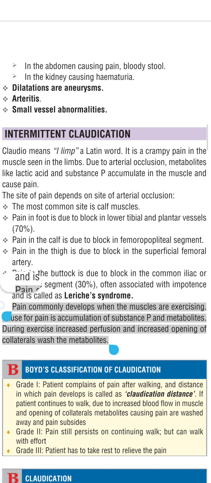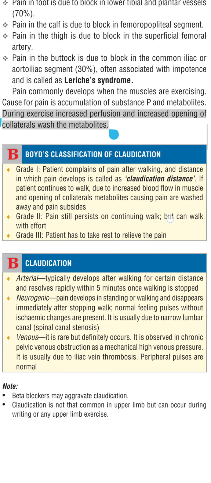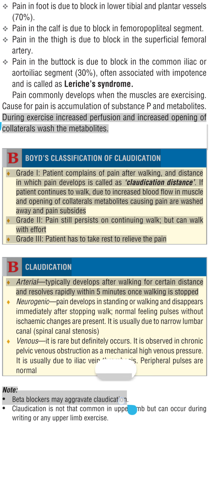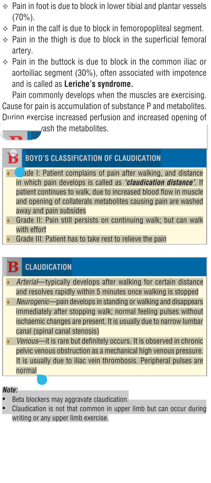Pain commonly develops when the muscles are exercising. The cause of pain is accumulation of substance P and metabolites. During exercise, increased perfusion and increased opening of collaterals wash away the metabolites.